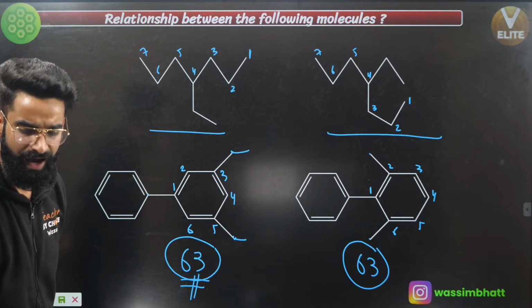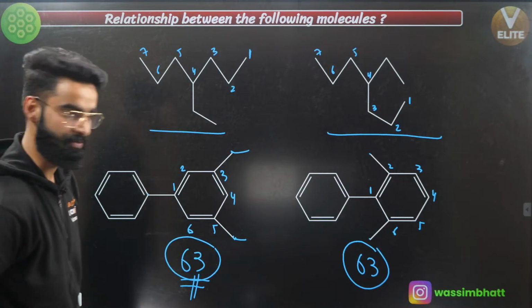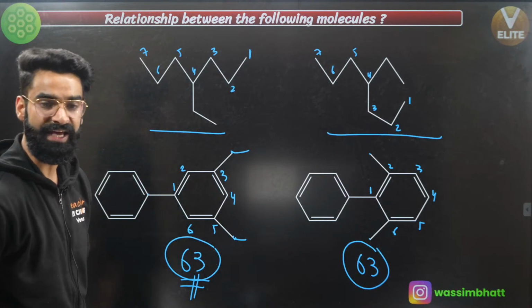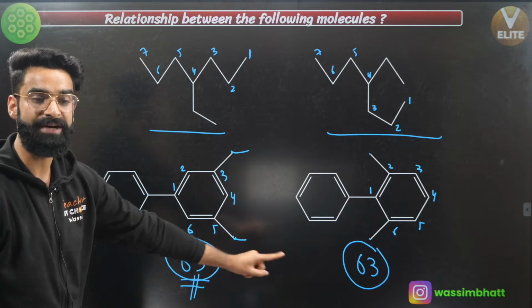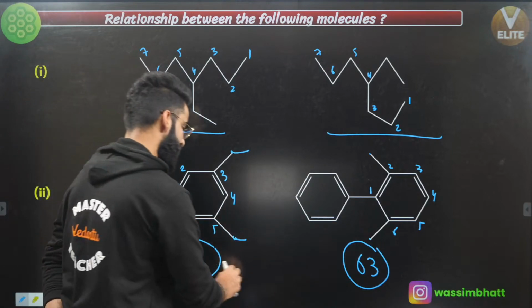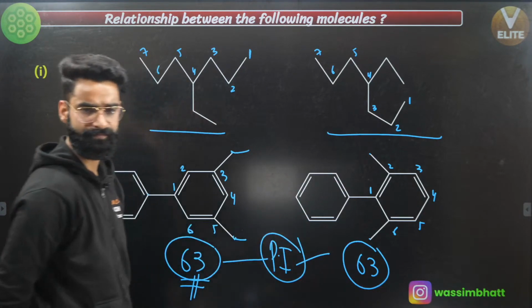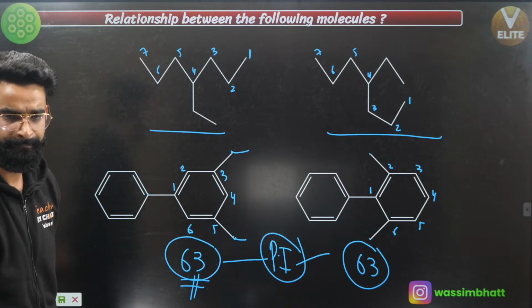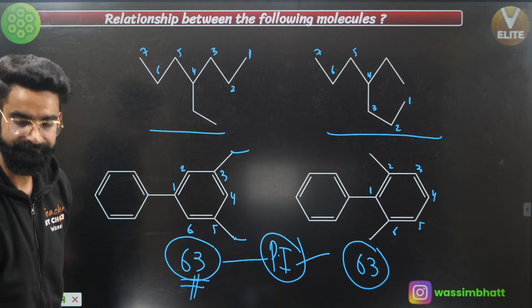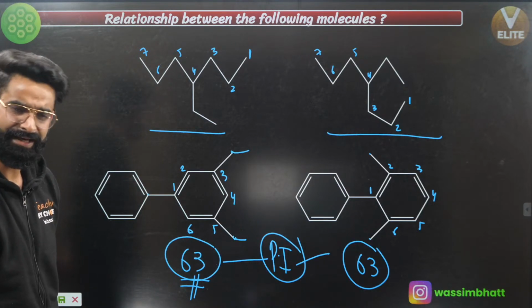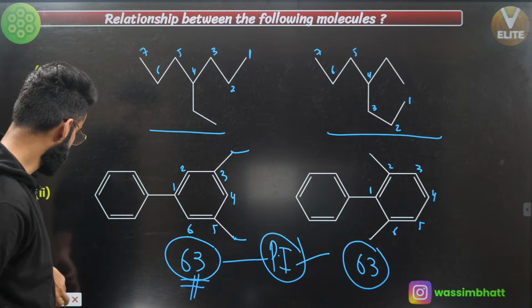If the AB value is same, are these going to be chain isomers or position isomers? I told you in the last session, if you remember, if the AB value for two isomers comes out to be same, we call them position isomers. So these are basically the position isomers of each other, right? Exactly, guys. Wonderful. Let's move on.